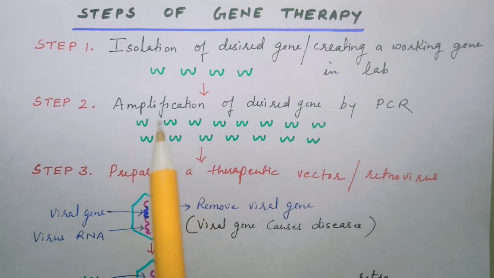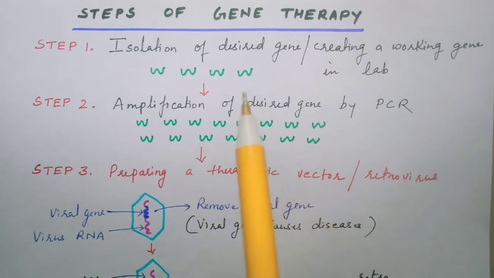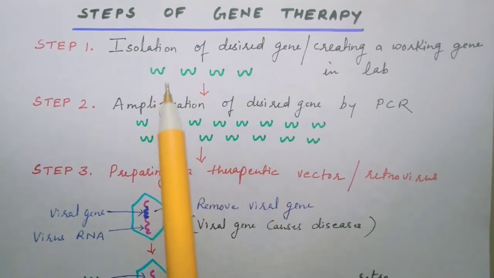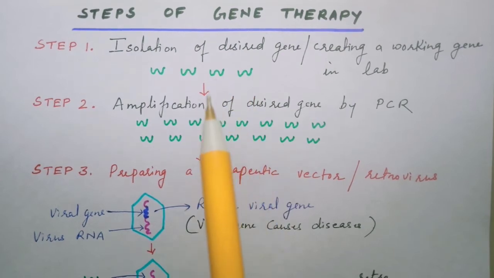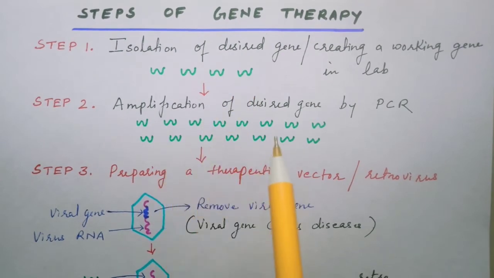The second step is amplification of the desired gene. This desired gene I have shown here in green color. This gene has to be multiplied many times because we require a large number of copies, and this can be done by the method called PCR, that is polymerase chain reaction. This is also done under lab conditions.